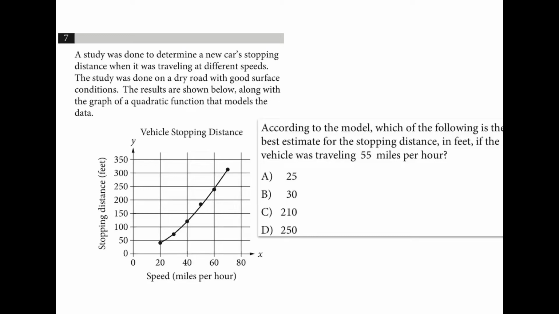According to the model, which of the following is the best estimate if the vehicle was traveling 55 miles an hour? So halfway between 40 and 60 would be 50. Halfway between that, here is 55. If you follow that up and you follow it over, it's just above 200, so 210.